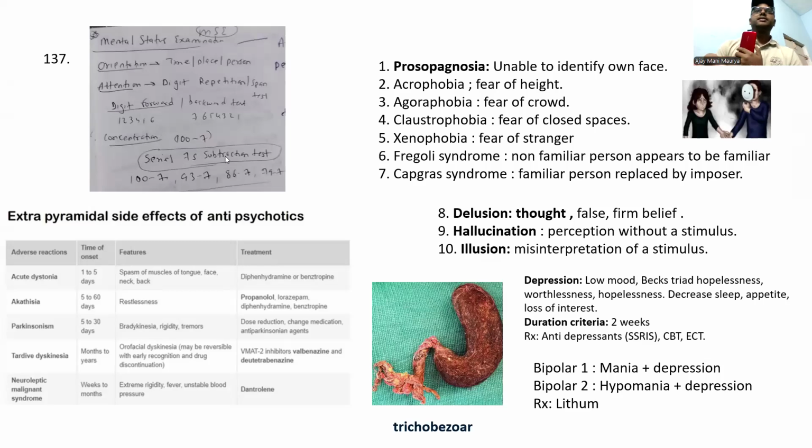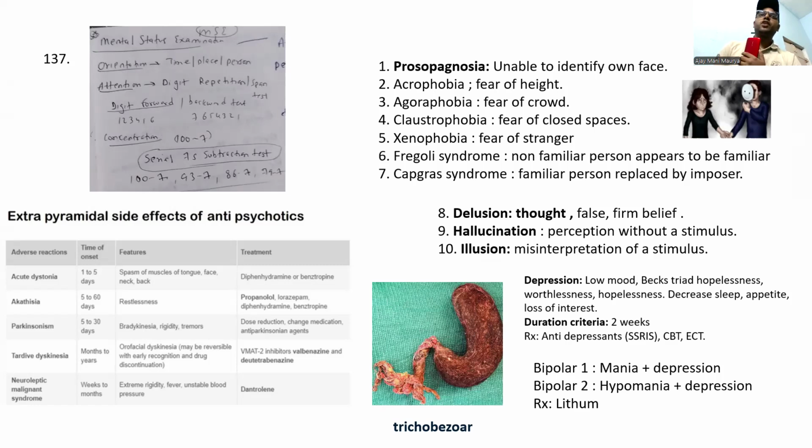See here, the MSE has a mini mental status examination. You have to ask the questions in the MSE for the orientation, guys. For the orientation checkup, you have to always ask, sir, what is the time now? Where are you now? Okay, now like this one. For the attention test, guys, you have to do the digit repetition. Sir, can you please tell me 1 to 6? Okay, 1, 2, 3, 4, 5, 6. Can you please tell it backwards also, from 6, 5, 4, 3, 2, 1.